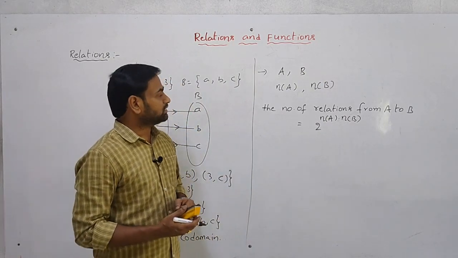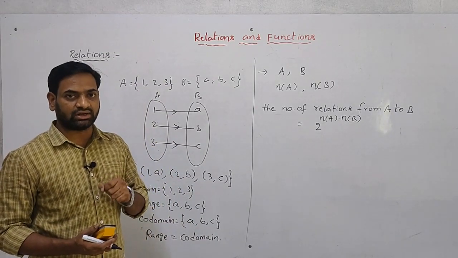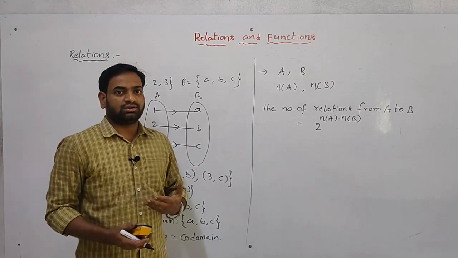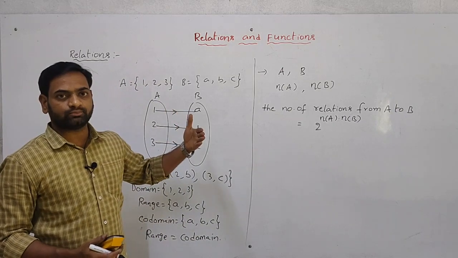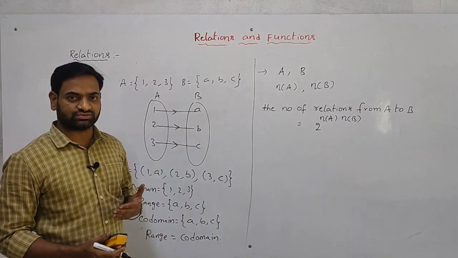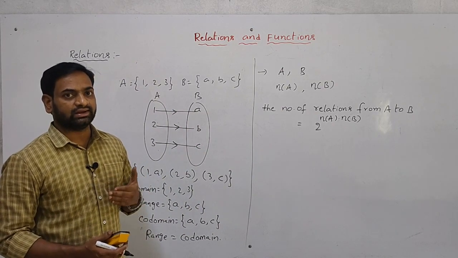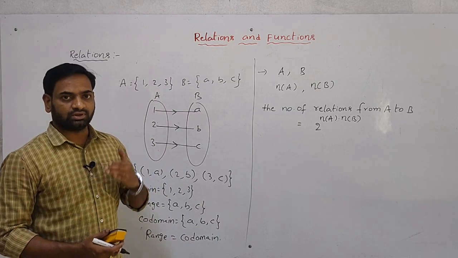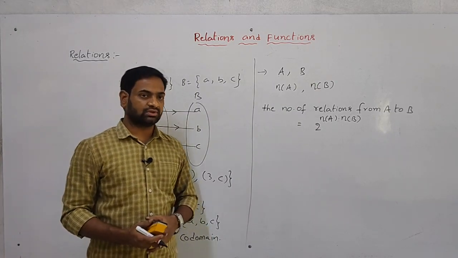The relation is always denoted by capital R. Next, I gave an example for the relation, and then domain, codomain and range. The definitions given are important. And the relation between range and codomain is that range is a subset of or equal to codomain.